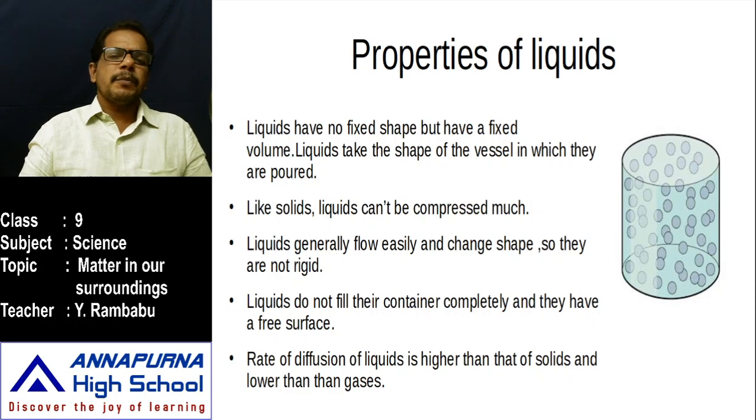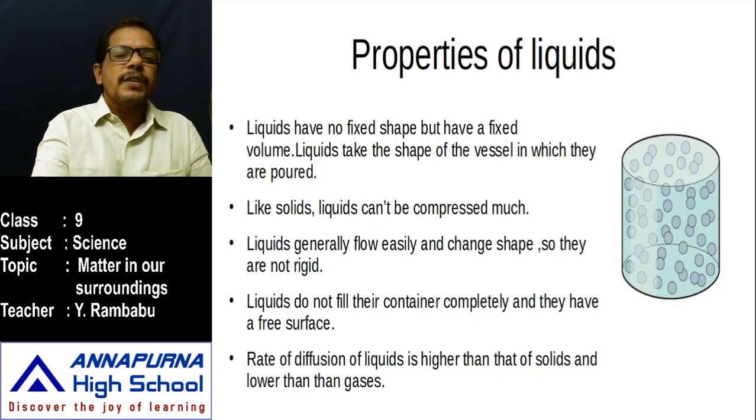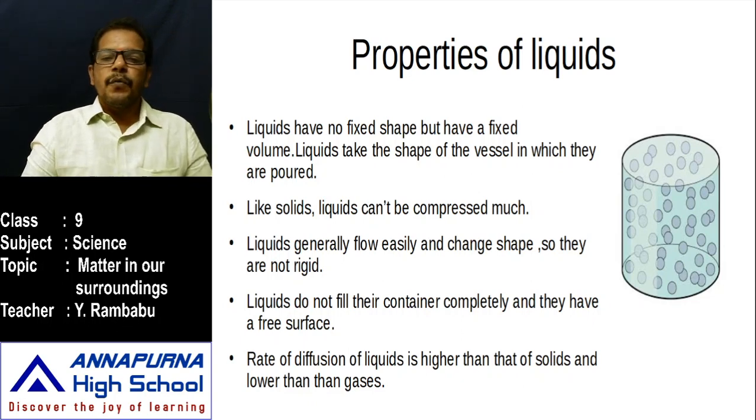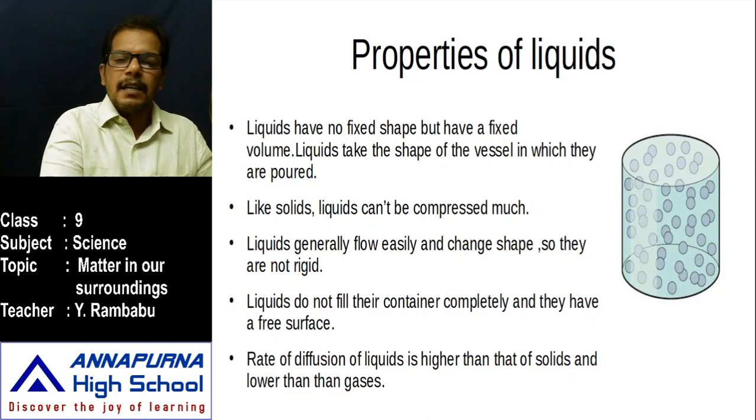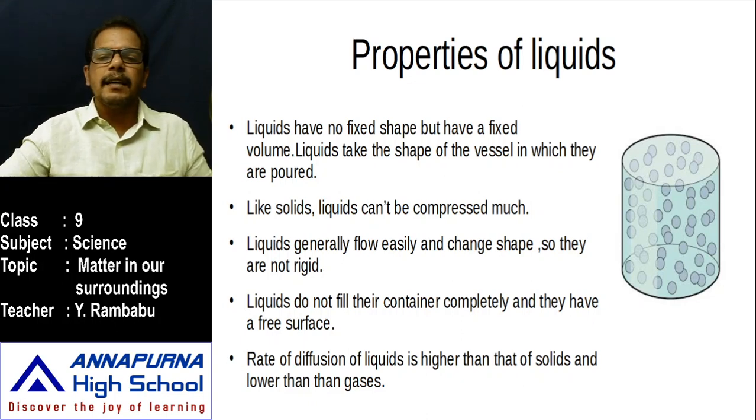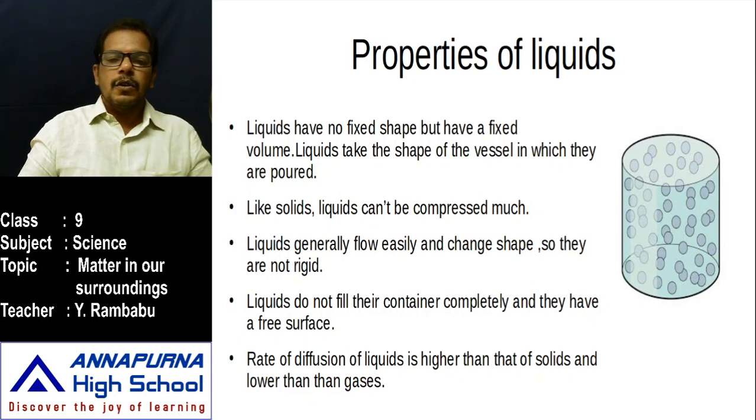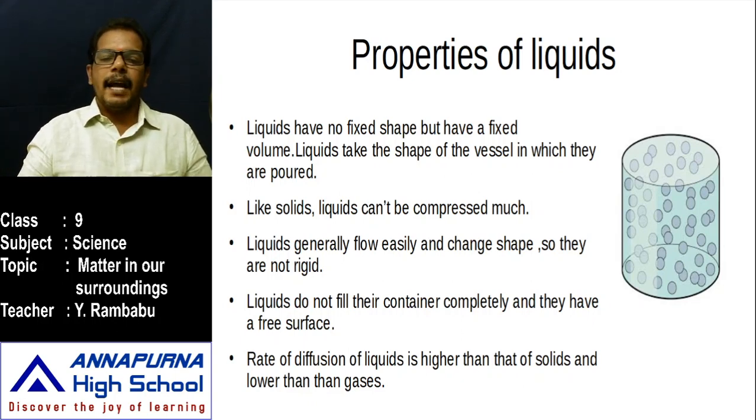Now, why do liquids have no fixed shape but a fixed volume? If you observe the arrangement of the particles of a liquid, these particles are not closely packed like solids, and not very loosely packed like gases. They are just loosely packed. That means the space between liquid particles is higher than solids and lower than gases. And the attraction force between the particles is lower than solids and higher than gases.